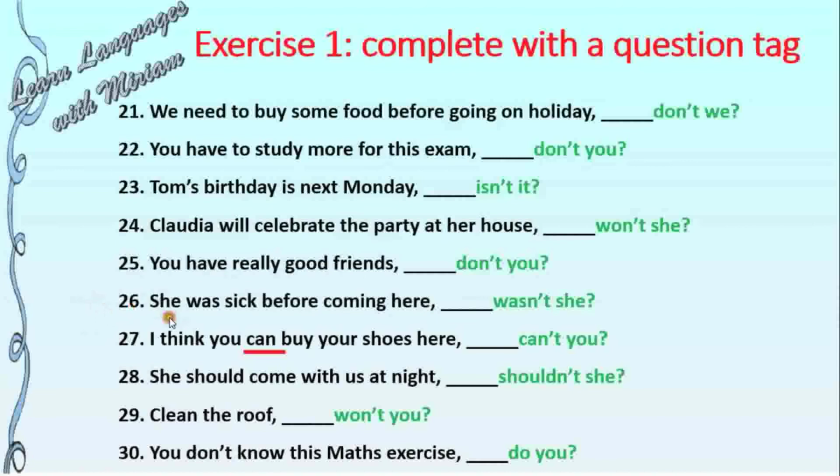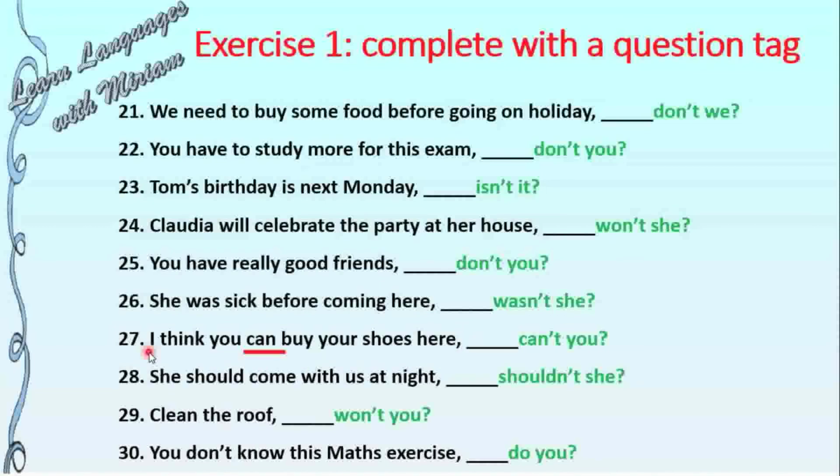26. She was sick before coming here. Wasn't she? So here we use the auxiliary verb was. Wasn't. 27. I think you can buy your shoes here. Can't you? We take the auxiliary verb can, not think. Because this is what I think.